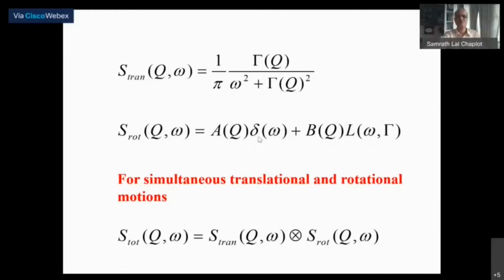For a rotational motion, you have elastic scattering and quasi-elastic scattering. If you have simultaneous translational and rotational motions, or a number of different stochastic dynamics, then the scattering law, or the dynamical structure factor, coming from each of them would be convoluted. That is the formal way of writing it.